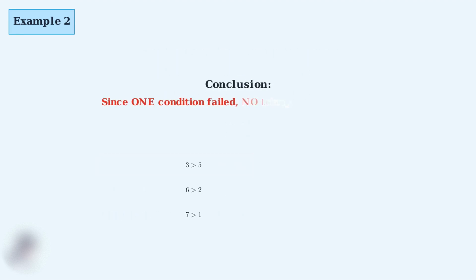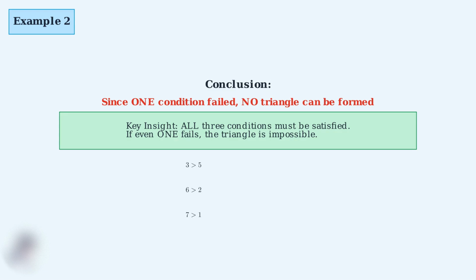Here's the crucial point. Even though 2 of the 3 conditions are satisfied, since one condition failed, we cannot form a triangle with these side lengths. This is a fundamental rule. All 3 triangle inequality conditions must be met.